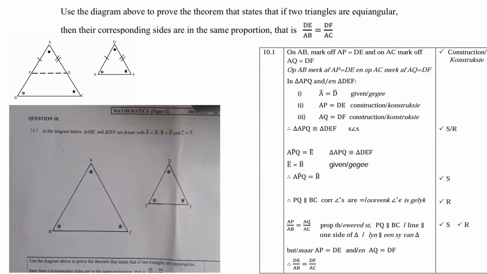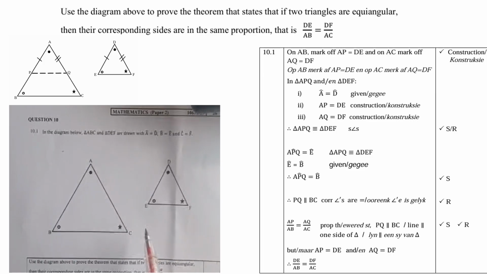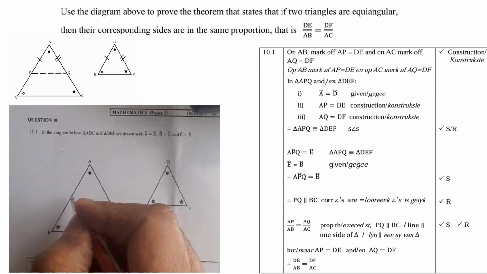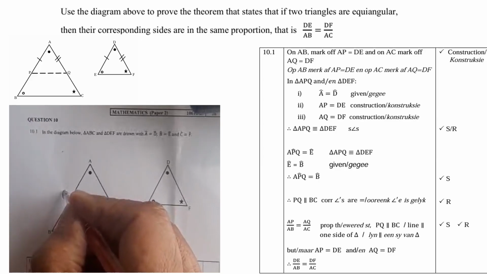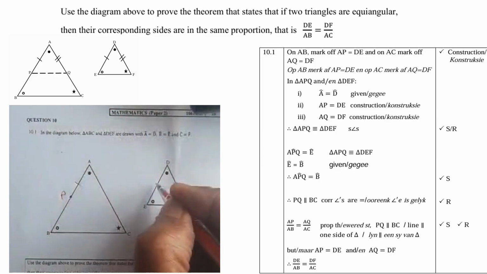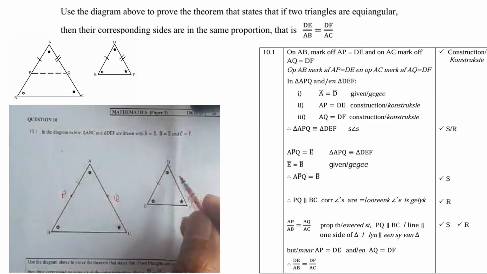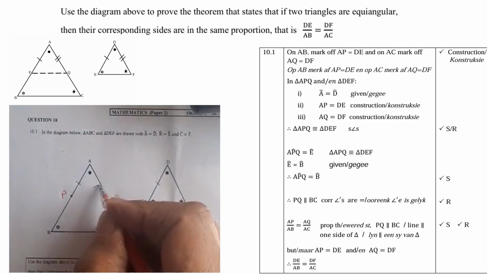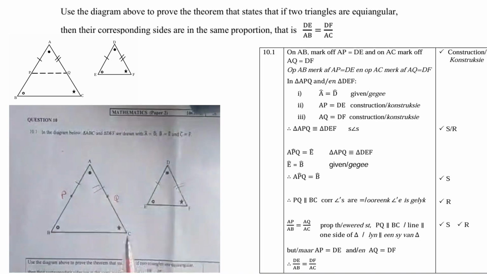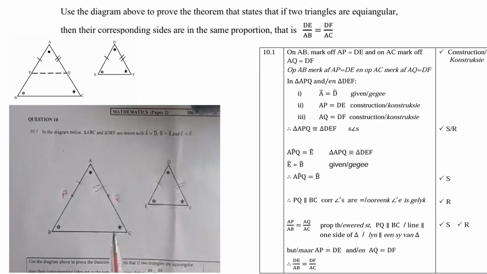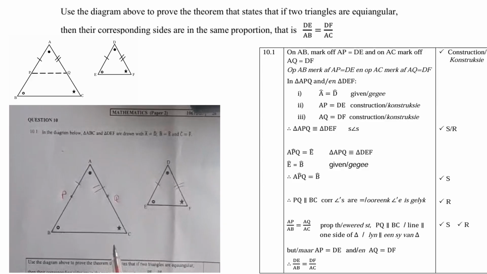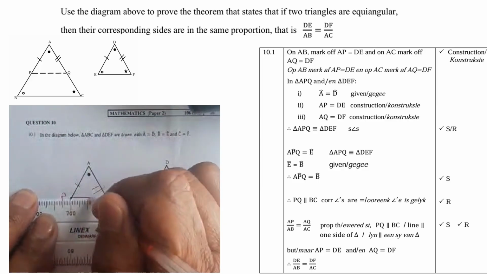So, if you look at the diagram, in 10.1, on AB you mark off AP equals to DE. So that will be P there, so that AP and DE are equal. And you also mark off Q there, so that AQ equals to DF, so that those sides are equal. Right. So in triangle APQ, I need to complete this drawing there.